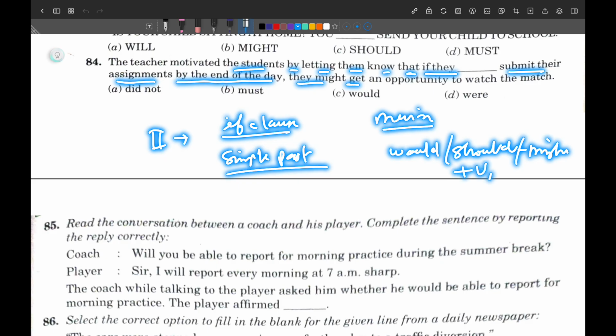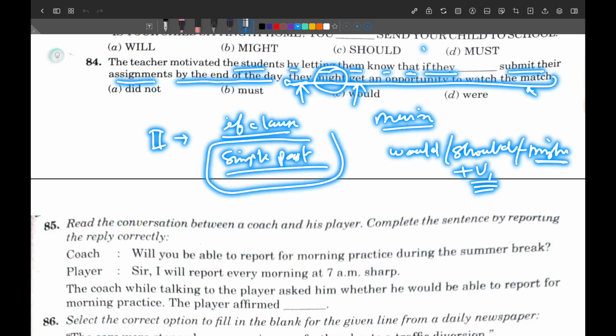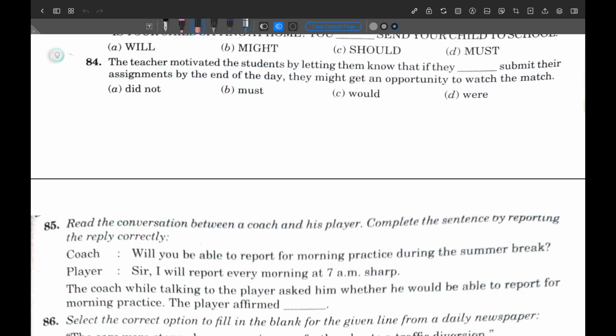So if you see, this part is the main clause. After might, the verb's first form, get, is used. So what I told you, might plus verb's first form, is used. This is from the second type of conditional, and that is why, according to the if clause, here must be simple past. So see which one is simple past.